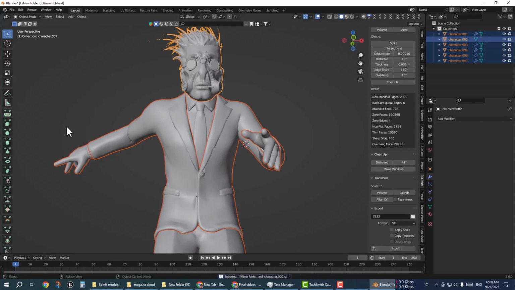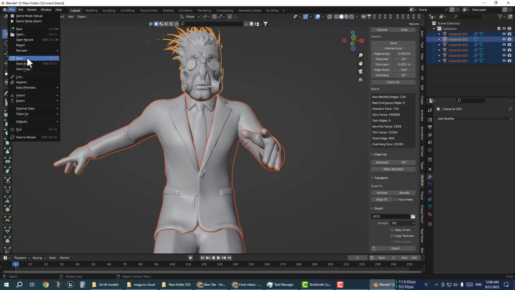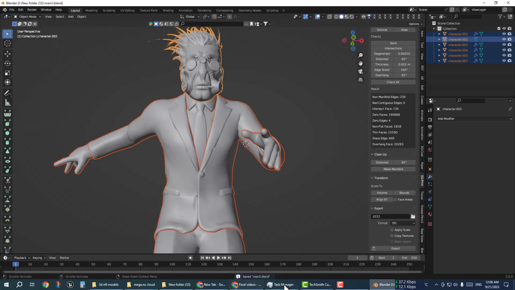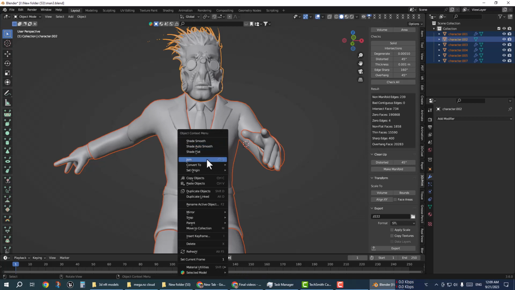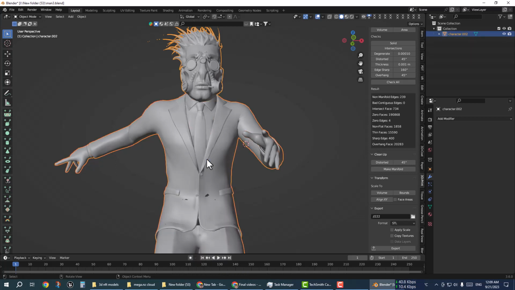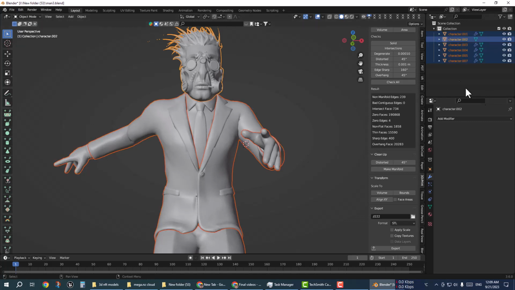These all meshes were selected, but I think it's not working because this is not by selection. No need. So I'm going to combine first. Select all and then right click to join.